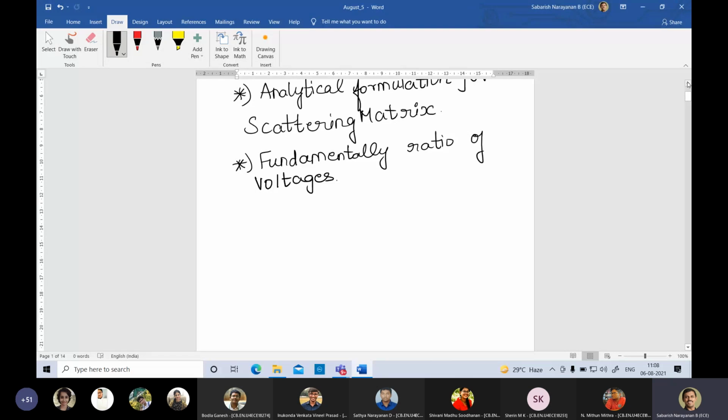Predicts? Yes, sir. Can you just solve that riddle? We defined it as a ratio of two voltages, but as Mithun said, those voltages cannot be accessed as it is in wave format. So how is this puzzle solved? I'm not sure as well, sir. Not sure. Who has got the answer? Anybody? Anybody can come up with the answer?